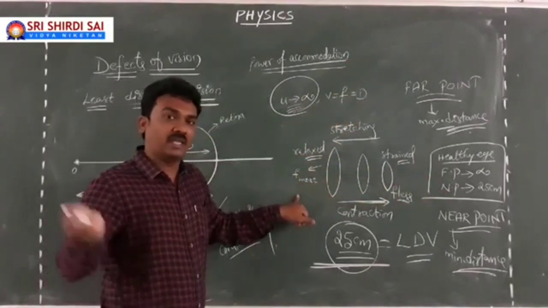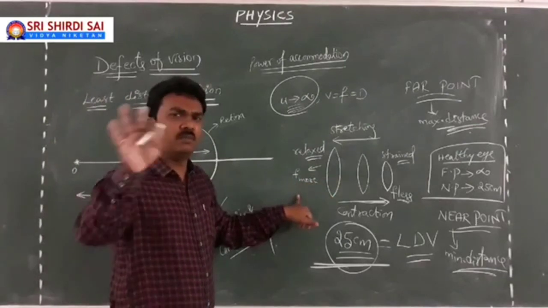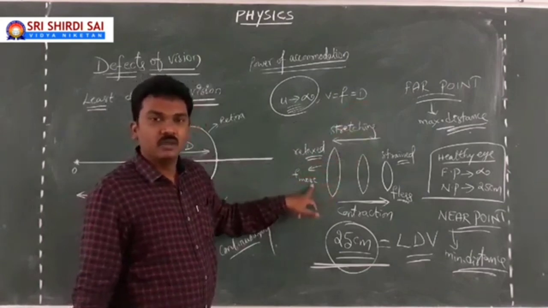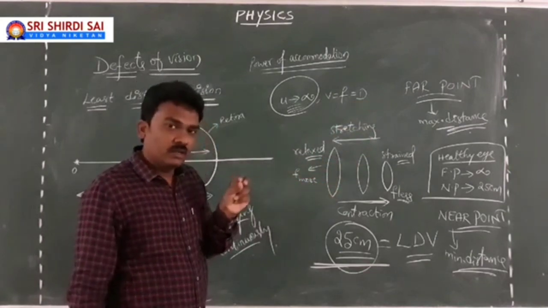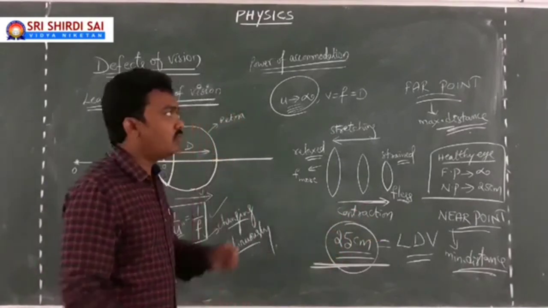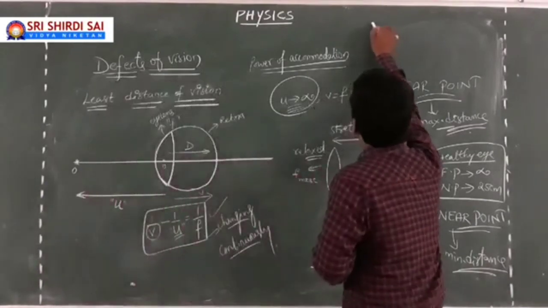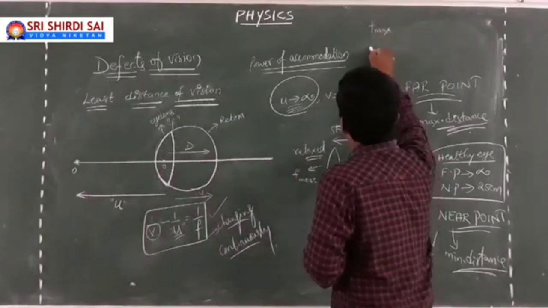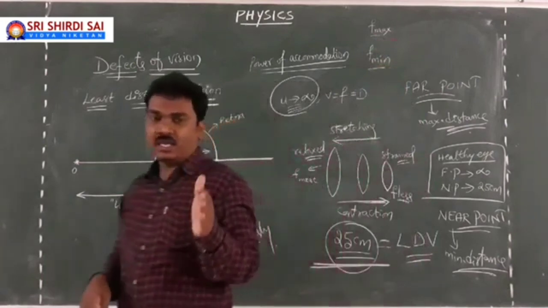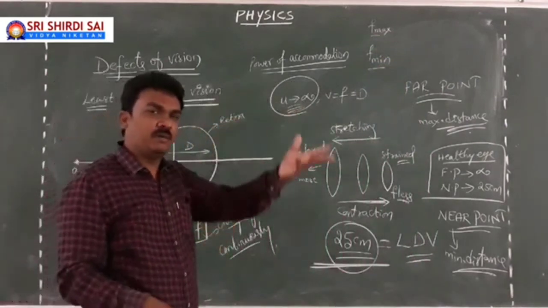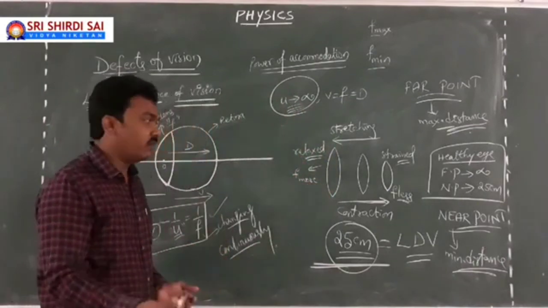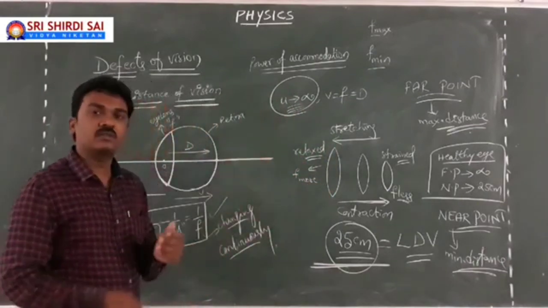So the eye lens will have maximum focal length when the object is far away from you, and minimum focal length when the object is at the least distance, which is 25 centimeters. So maximum focal length and minimum focal length can be defined for the eye lens. For a healthy eye, the focal length will be maximum when the eye lens is at its maximum stretched position and the object is at infinite distance.